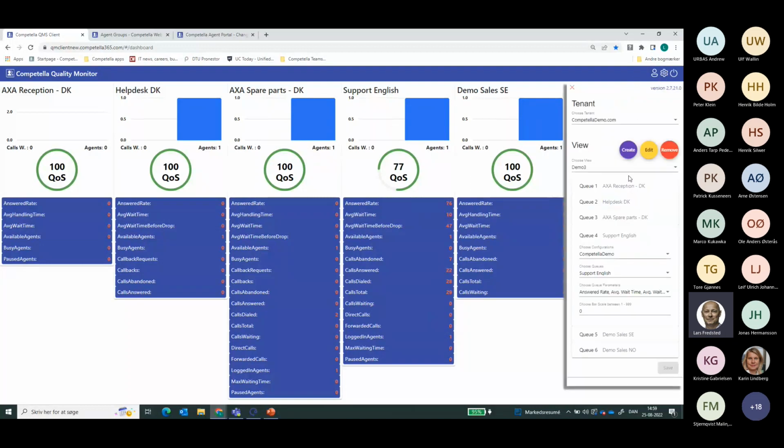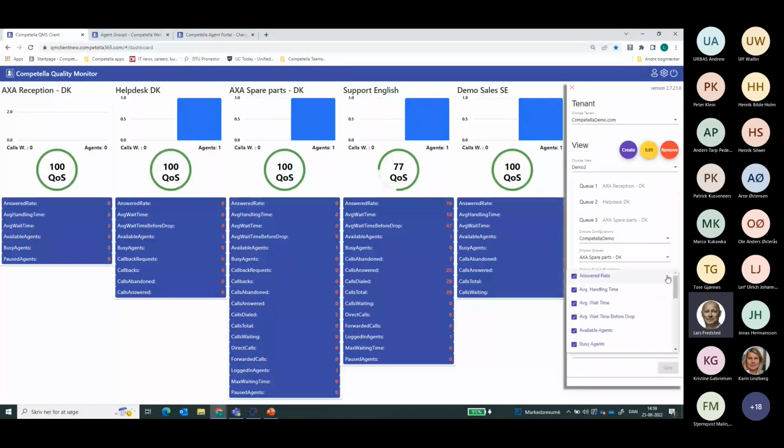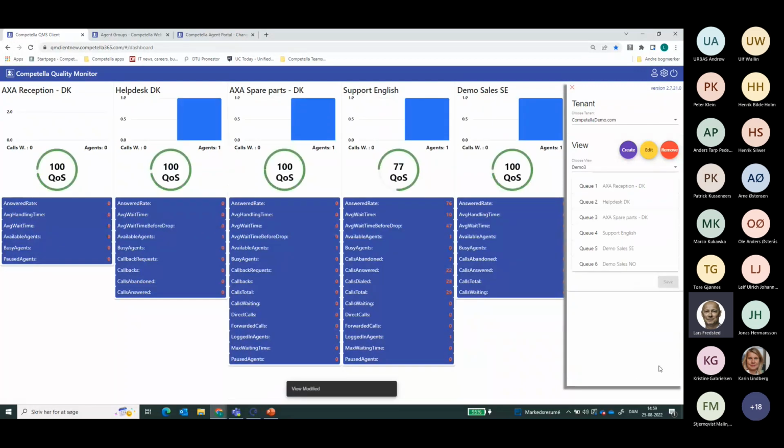As an administrator, you are able to add, move or change the metrics that are shown. So if I go down here, I could, for instance, remove some of the metrics, and it updates immediately.